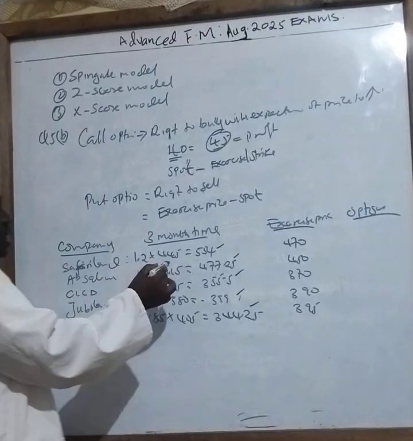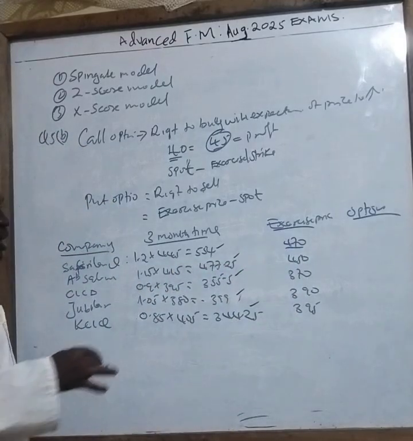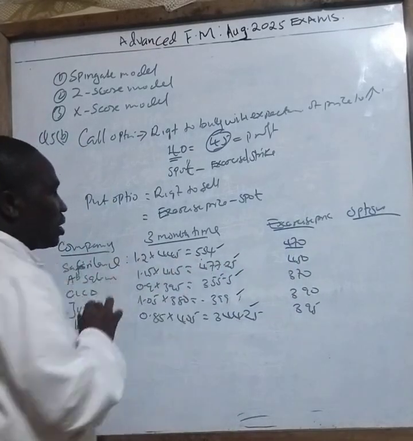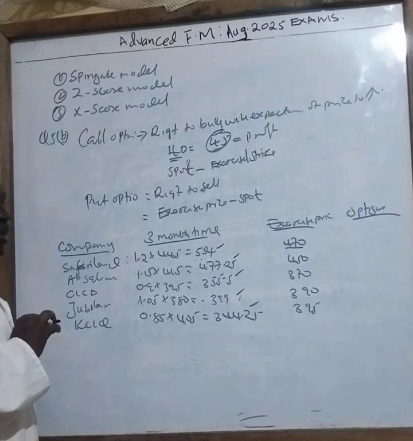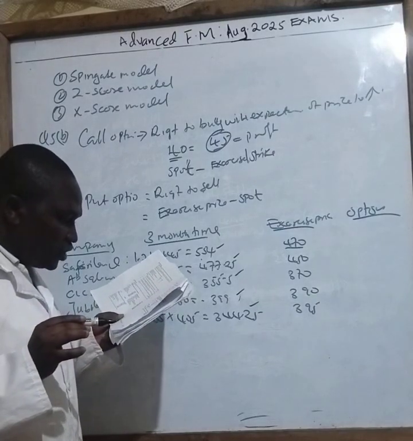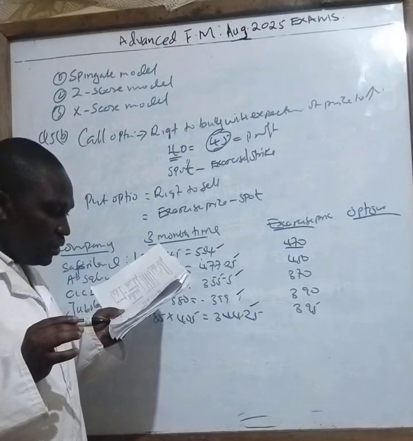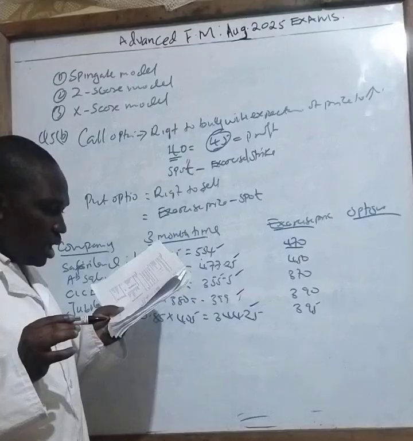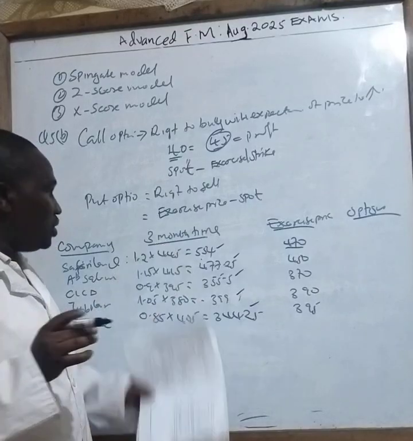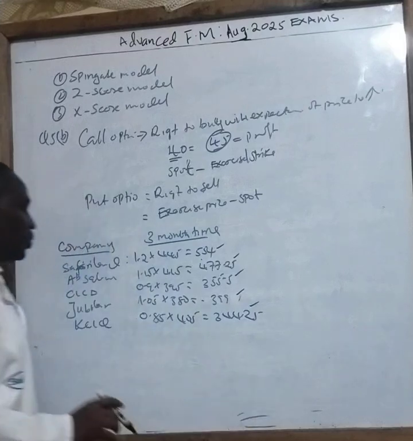Now remember, if the exercise price is, that is what we signed. Now it is 554. So let me see the last one. Using appropriate computations, determine the gain or loss in each of the tradings in the above company. So it means the question wanted only me to stop there.